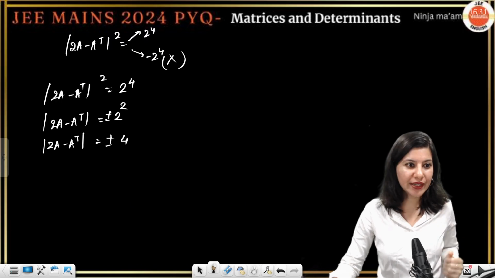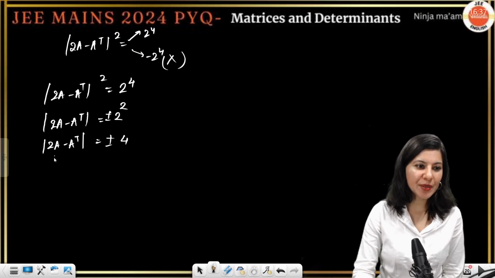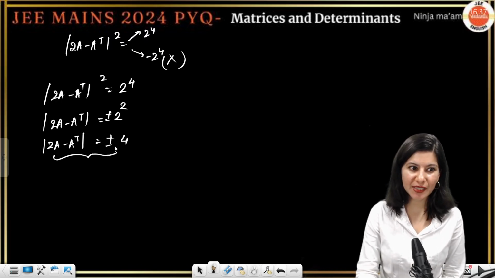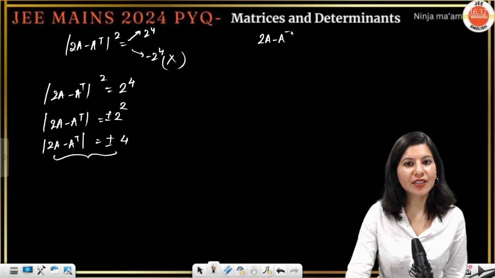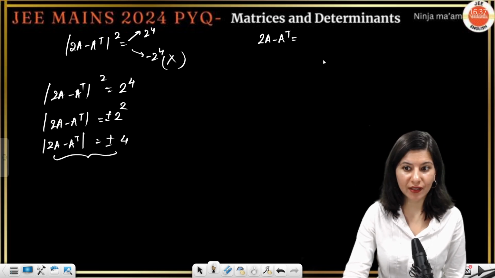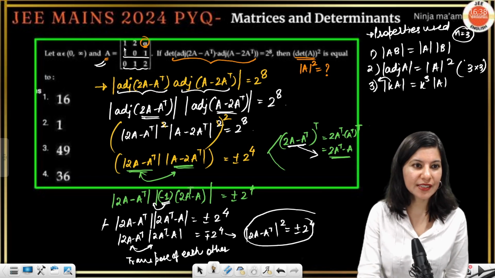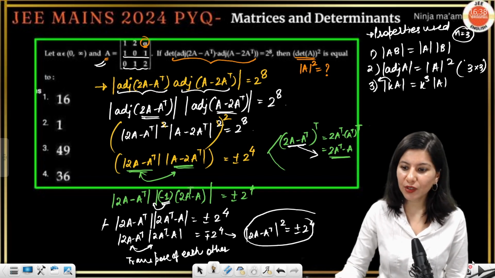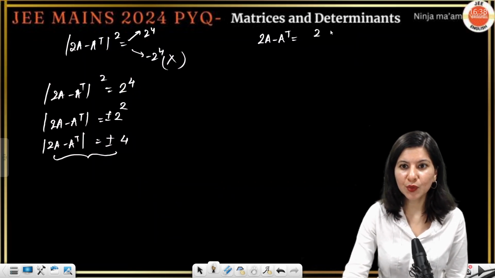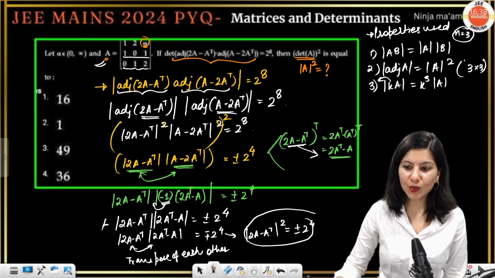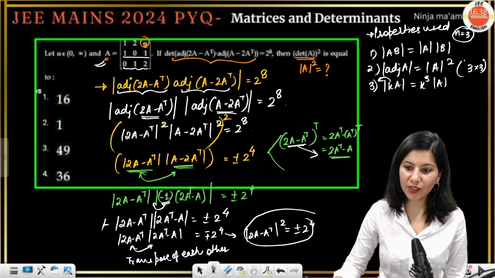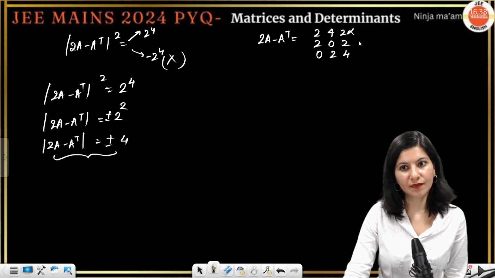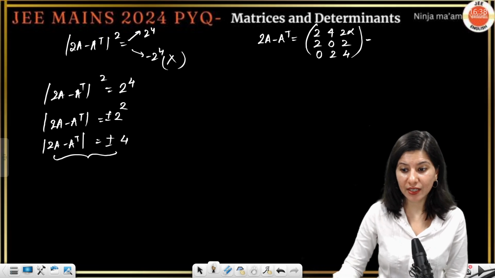So now you have to match this. You have got determinant of 2A minus A transpose equals plus minus 4. So 2A minus A transpose is what we need to calculate. First of all 2A, so double of this A. So 2, 4, 2 alpha, first row. Then 2, 0, 2, correct? Then we are having 0, 2, 4, minus A transpose.